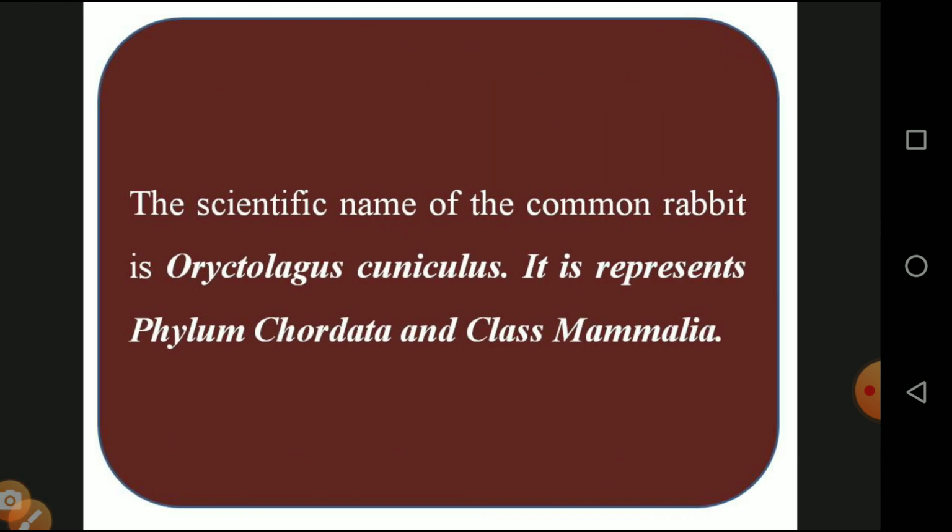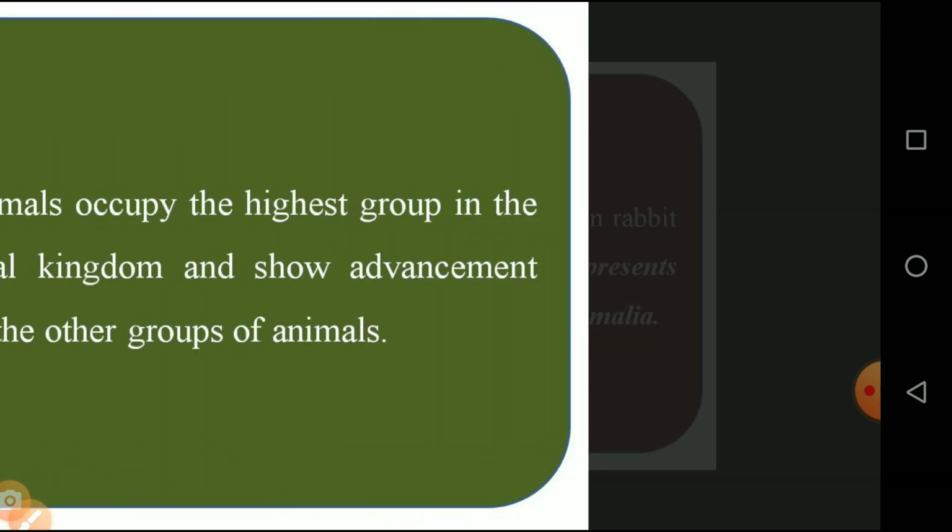Then the scientific name of the common rabbit, which we see in forests as well as grasslands, is Oryctolagus cuniculus. It represents the phylum Chordata, class Mammalia. Because of the presence of bone it is called Chordata, and they feed the young ones by means of milk, so that is called Mammalia.